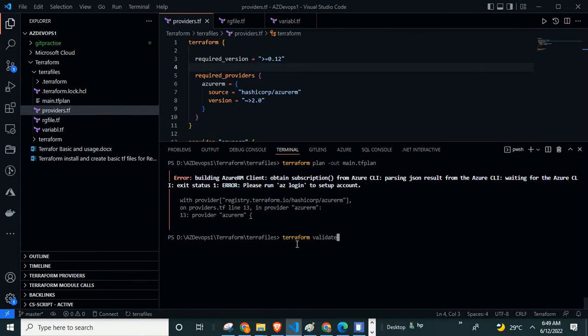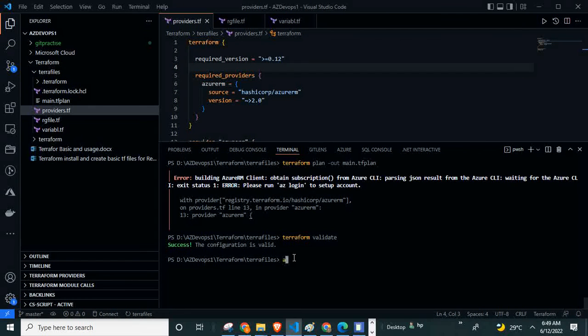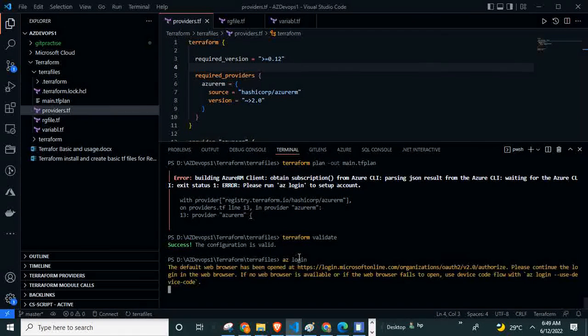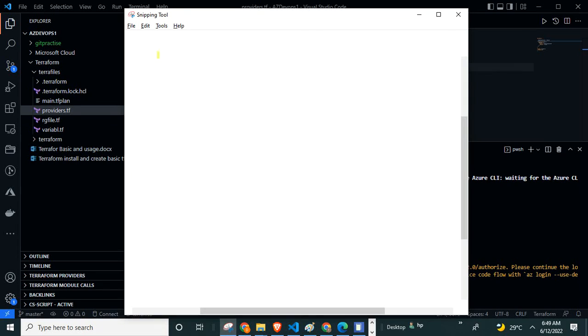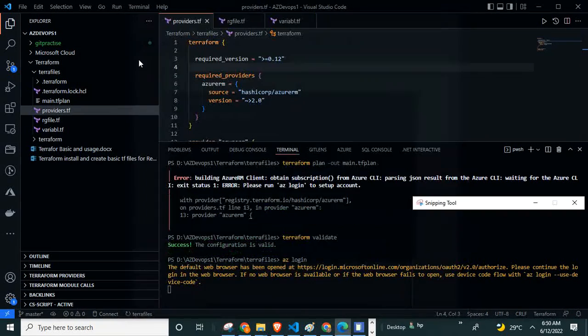Correct? Validate. If you validate and there are no errors, then it is okay. Then what is the issue now? AZ login. Actually I am not logged in from this location to the cloud. I will check now. So this is the issue, actually the problem. I am not logged in from this location to the cloud. That's the problem.